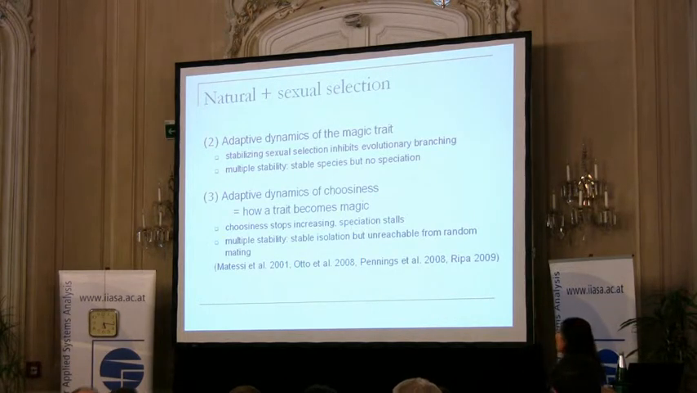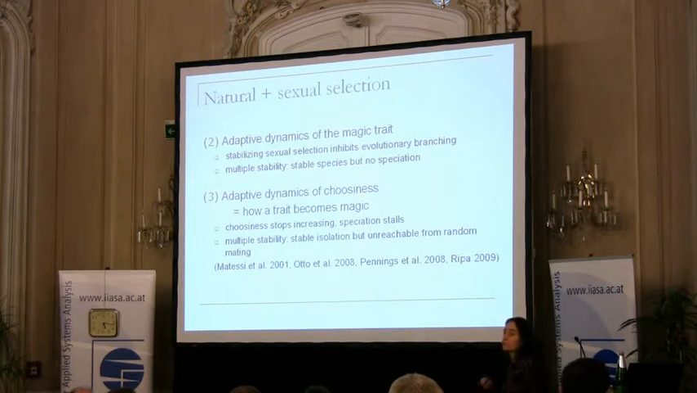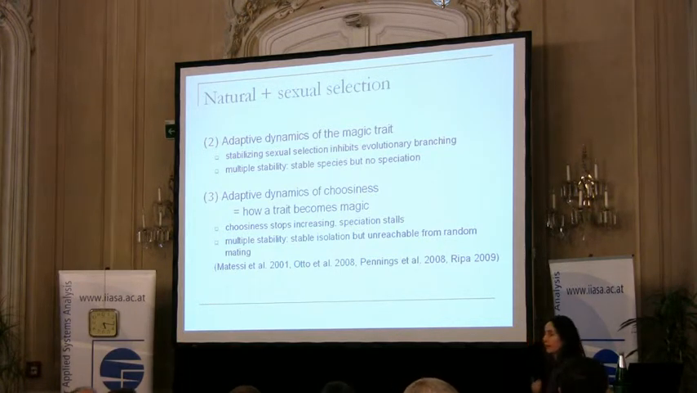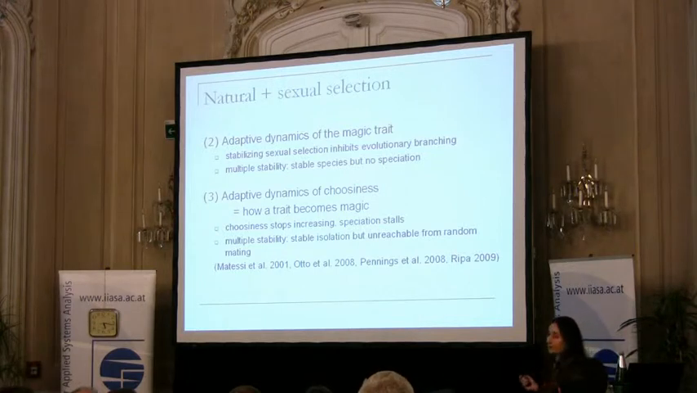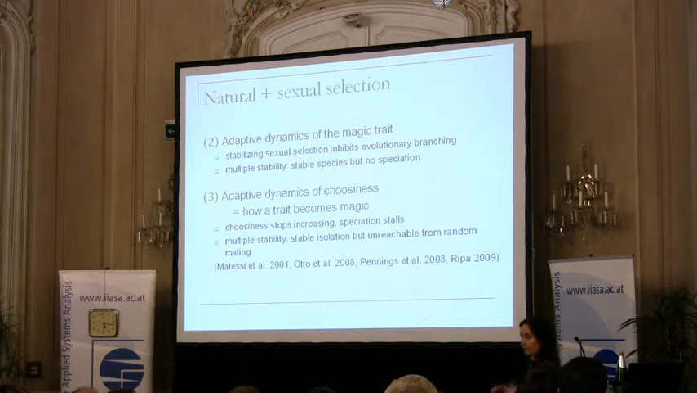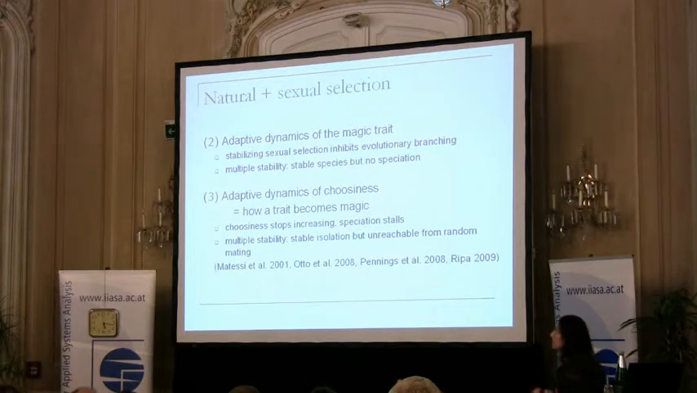Now going to the next time scale, when we consider long-term evolution by repeated invasion and substitution of alleles. So now we go to the adaptive dynamic time scale of a magic trait. That is a trait which is now under natural selection according to the Levy model, and also controls mating according to this female mate choice model. Because sexual selection is stabilizing, the most common types are always preferred. This can inhibit evolutionary branching, but again, it can also cause multiple stability.